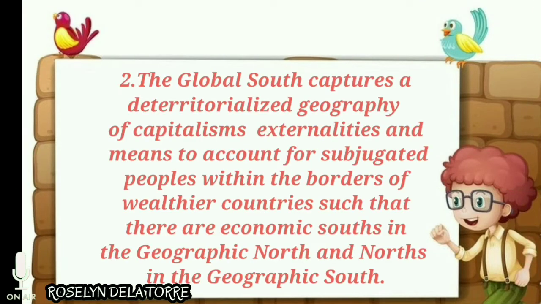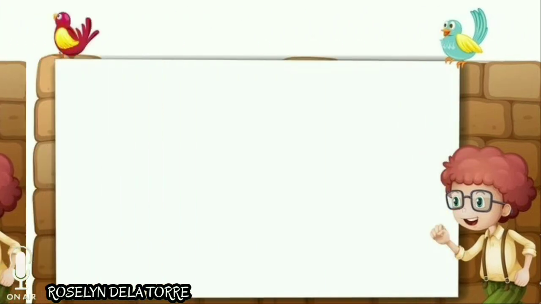The second primary concept of Global South. The Global South captures a deterritorialized geography of capitalism's externalities and means to account for subjugated people within the borders of wealthier countries, such that there are economic souths in the geographic north and norths in the geographic south.